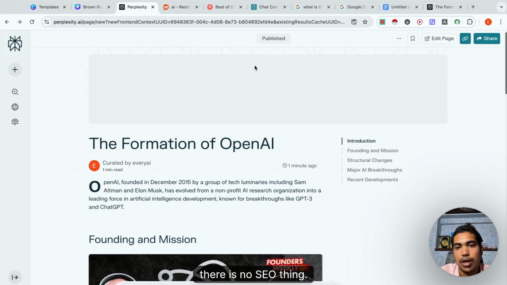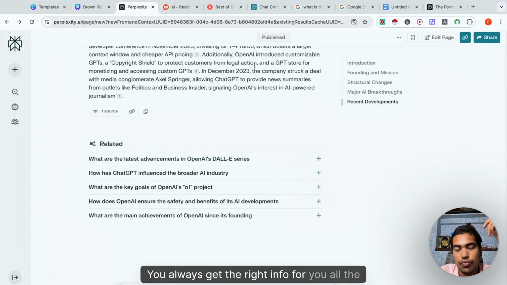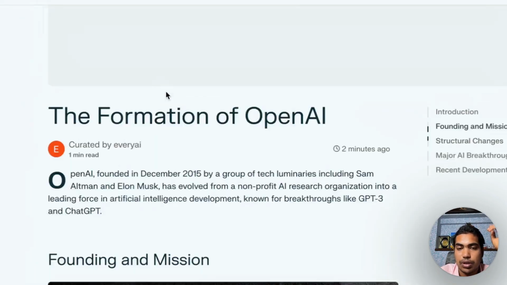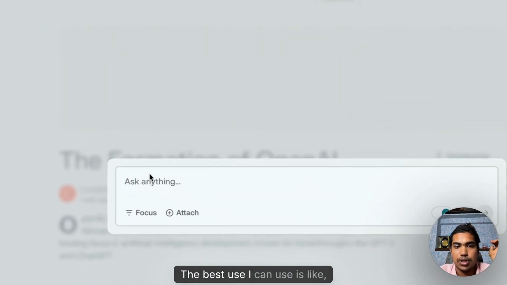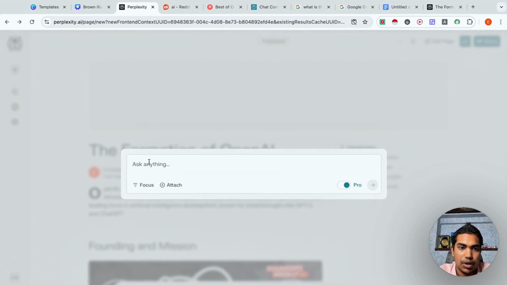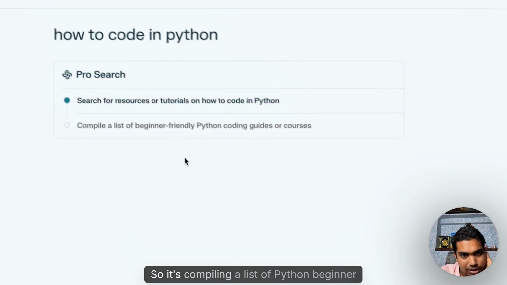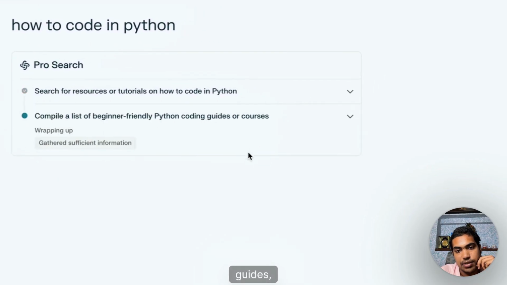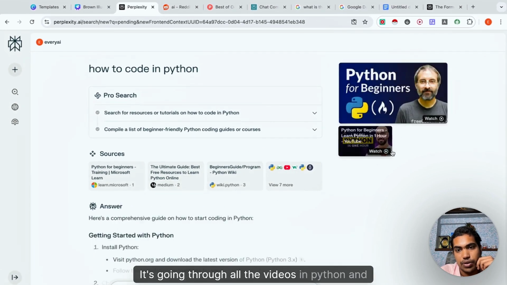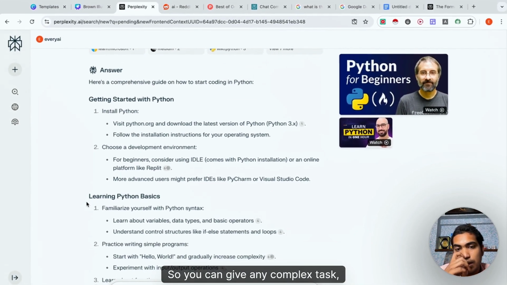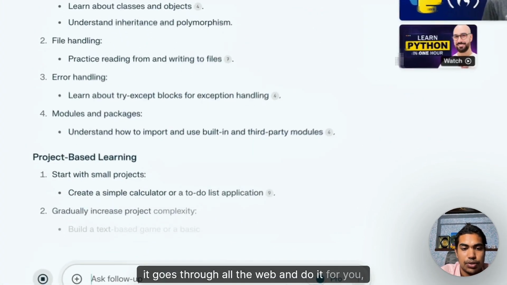There is no SEO thing. You always get the right info for you all the time, and this is insane. And you can also use it for coding. The best use I can think of is like, how to code in Python, right? I can ask it to even check Stack Overflow. So it's compiling a list of Python beginner guides, right? It's going through all the videos in Python, and it does it for you. So you can give any complex task, it goes through all the web and does it for you, right?